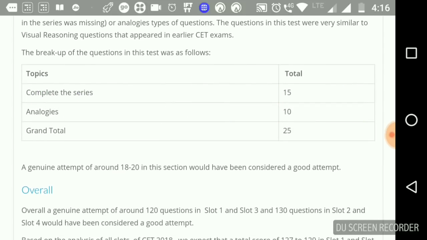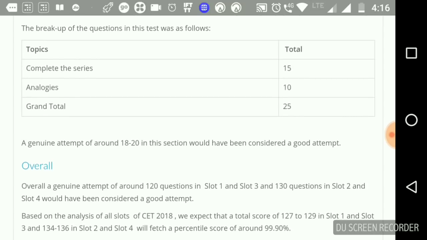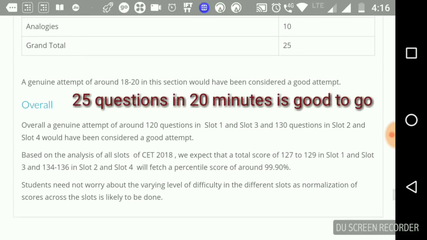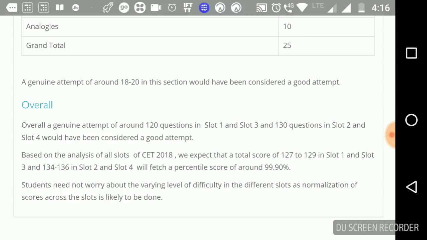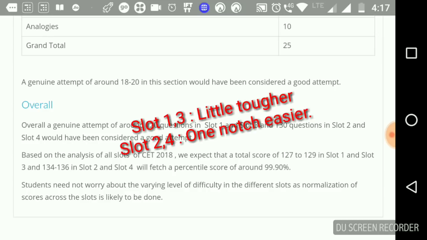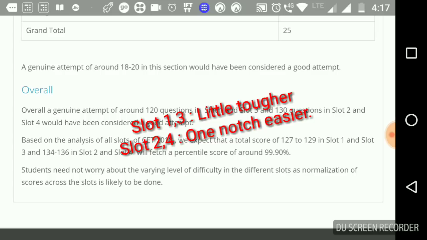There were around 15 complete the series questions. Analogies, there were 10. 25 questions. A genuine attempt of around 18 to 20 would be good in this section. Now overall, a genuine attempt of around 120 in slot 1 and slot 3 and 130 in slot 2 and slot 4 would be considered good. Sorry, you can read genuine attempt of around 120 questions in slot 1 and slot 3 and 130 in slot 2 and slot 4 would be good.